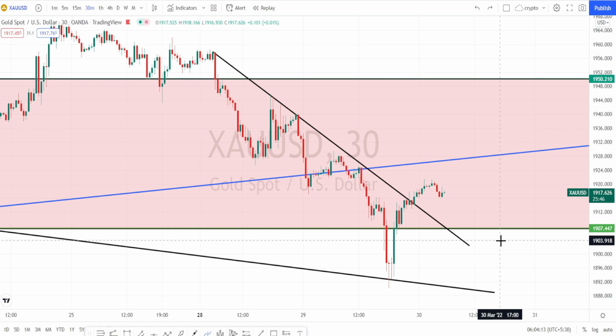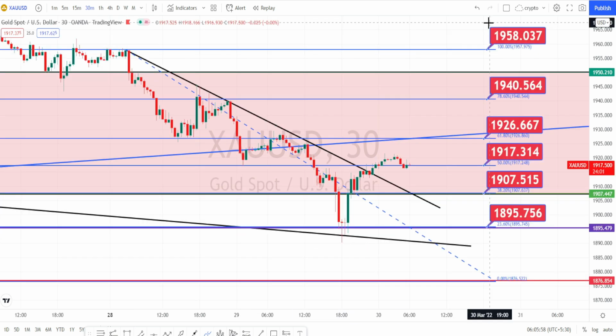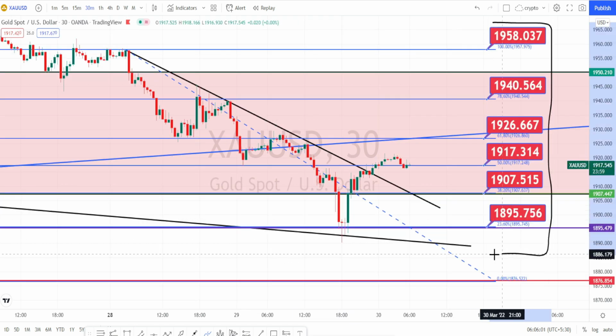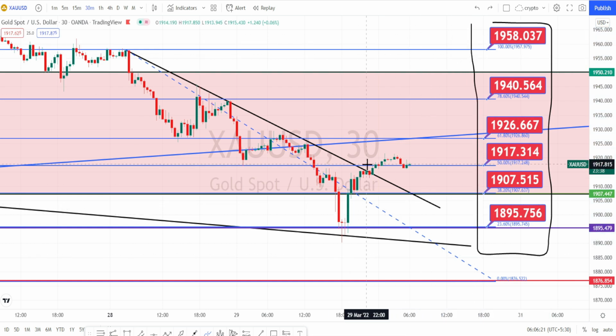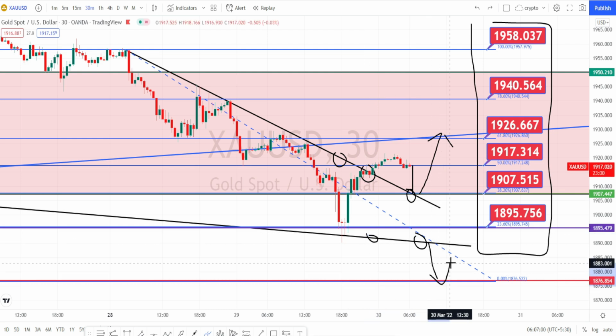Let us mark the support and resistance levels. The values in red color boxes are the support and resistance levels for 30 minutes time frame. Currently the price action has broken this trend line. Even if the price action retraces, we can expect it to take support on this trend line and to bounce back on the bullish trend. Only when it breaks this lower support line from the hourly time frame can we expect a fall in gold. Next level of support is going to be around 1876.